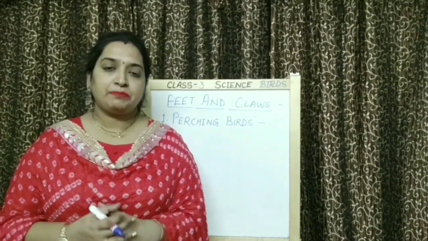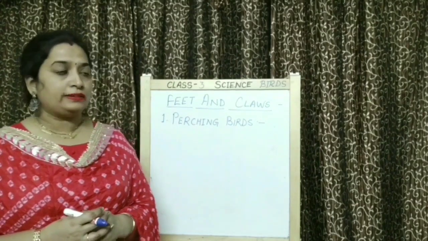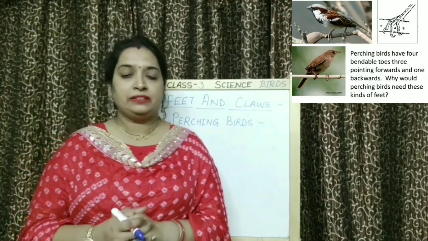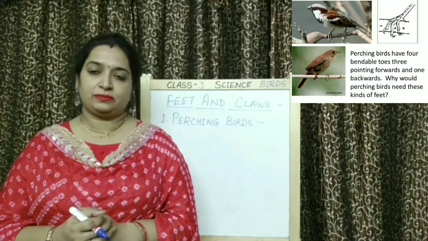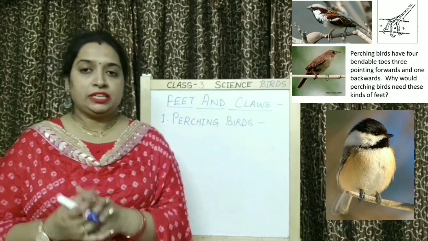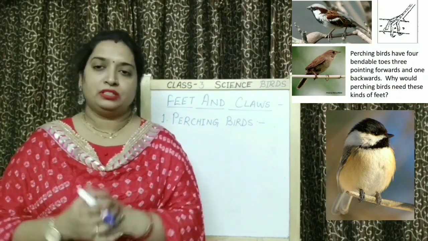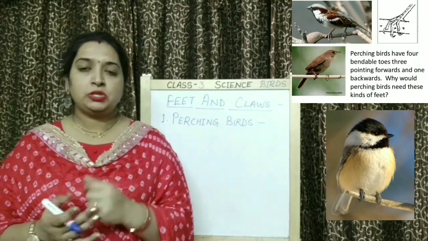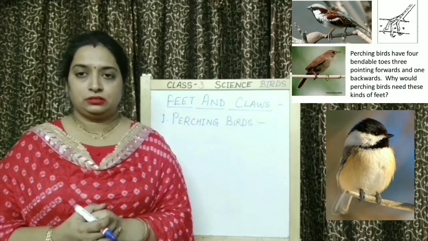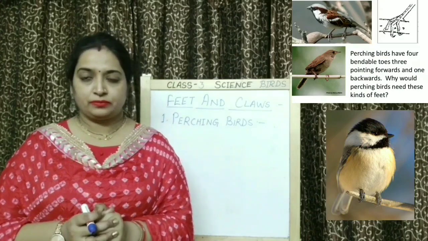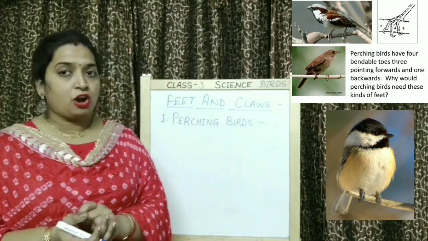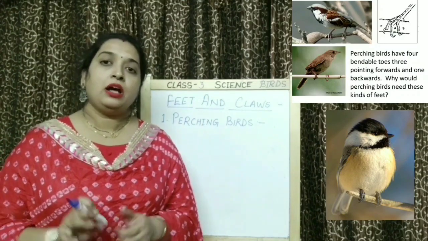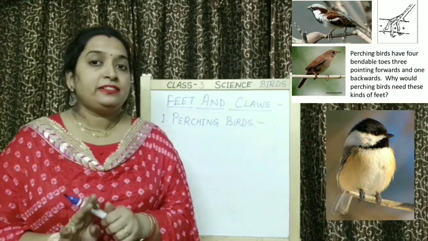So children, first type of bird based on their feet and claws is perching bird. As you know that birds have 4 toes in each feet. In perching bird, 3 toes point forward and are used as fingers. And 1 toe points backward and it is used as thumb. So this kind of arrangement in toes helps perching birds to hold the wires and branches when they sit.